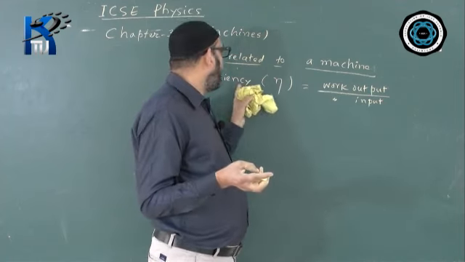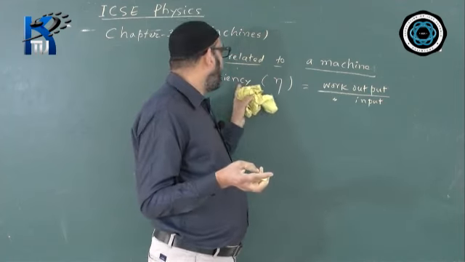Such a machine is practically not possible. That's why we say no practical machine is 100% efficient. The reason is that in a machine there is always loss of energy. Energy degradation will always take place due to friction. Mainly friction is an evil. Due to friction and sometimes radiations, there is loss of energy while we are converting one form of energy into another.